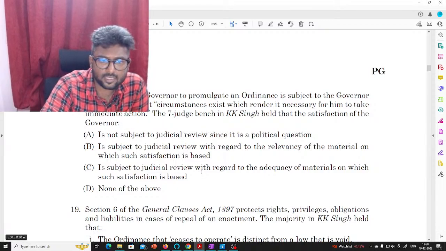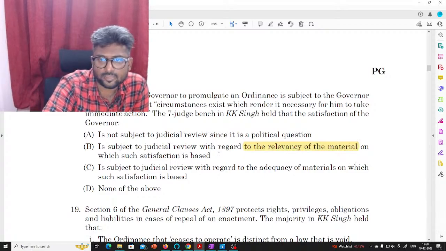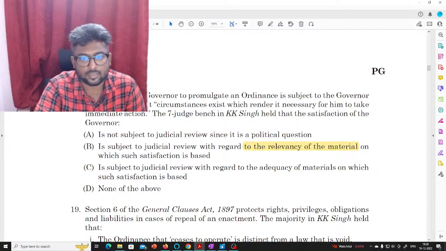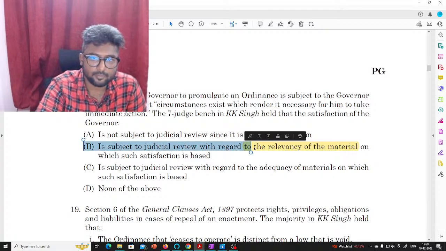None of the above is also wrong. So the answer must be from these two options. Is subject to judicial review with regard to relevancy of material, is subject to judicial review with regard to adequacy of materials on which such satisfaction is based. So the answer is with regard to relevancy of material. So we have to identify whether the material on which the governor took the decision was relevant. So the answer is B.